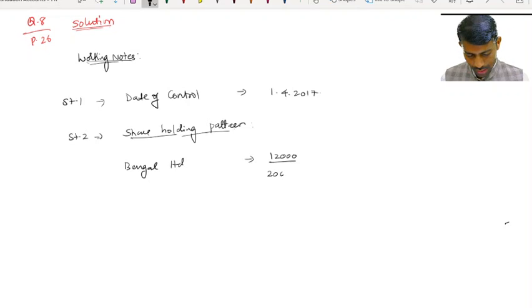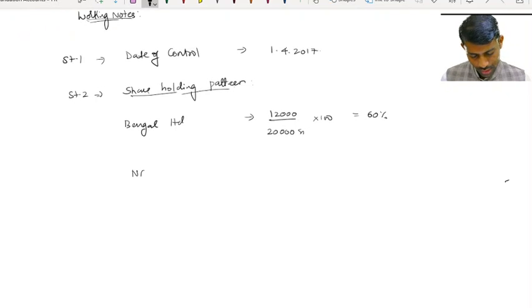So if you do it into 100, it is 60%. So non-controlling interest is 40%. Total 100%.